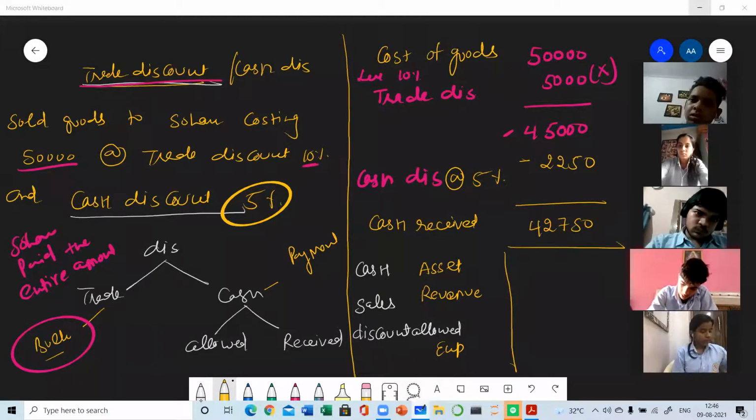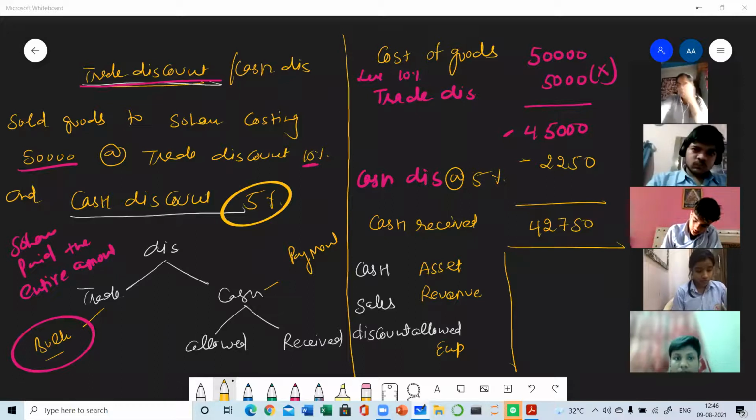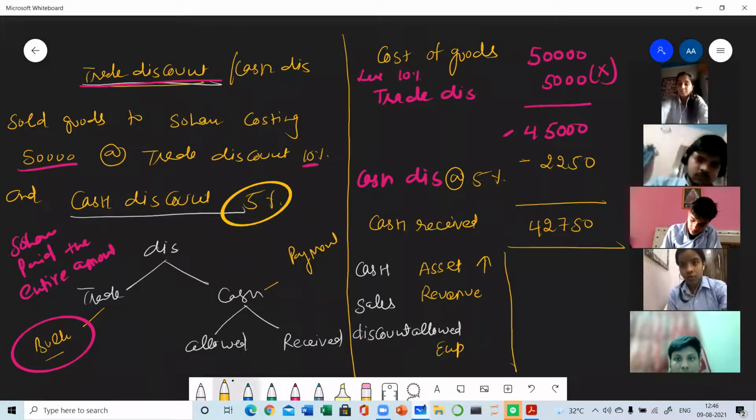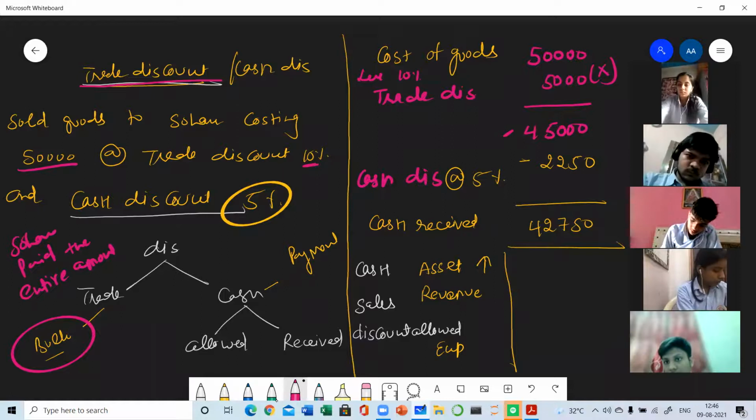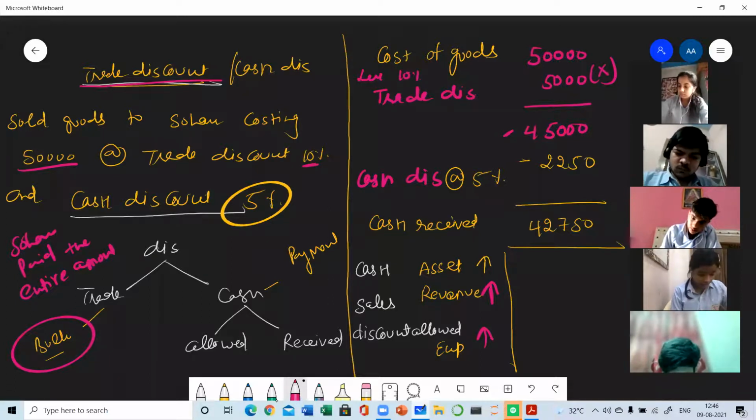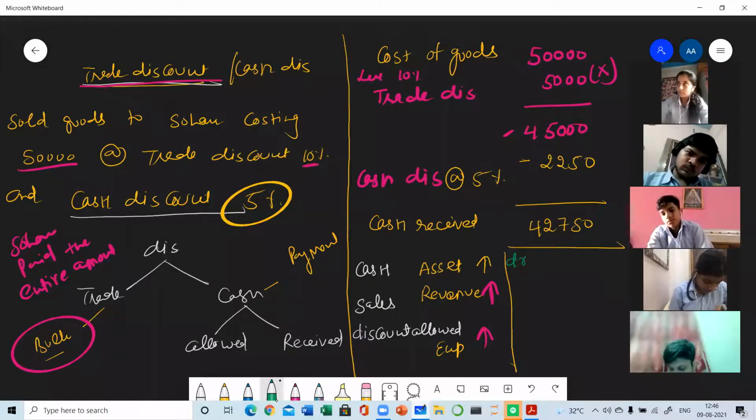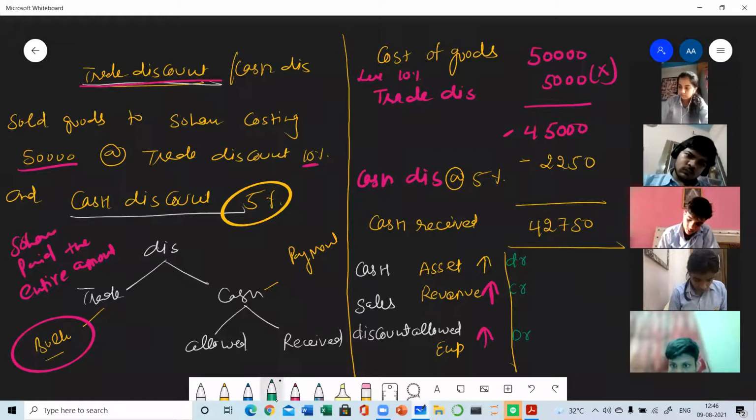Yes, Paridhi. Now please tell me which one is increasing out of these 3 accounts and which one is decreasing. Ma'am, cash is increasing. Very good. Then sales revenue, ma'am, is increasing, and your expense is also increasing. So when an asset increases, it is always debited. Revenue increases, credited. And discount allowed, debited.